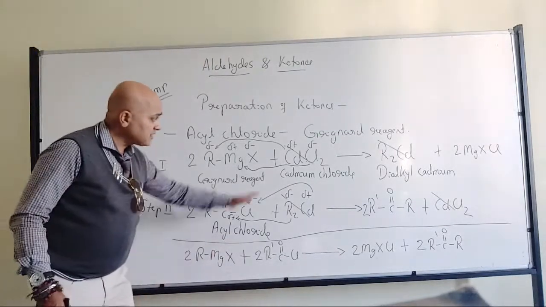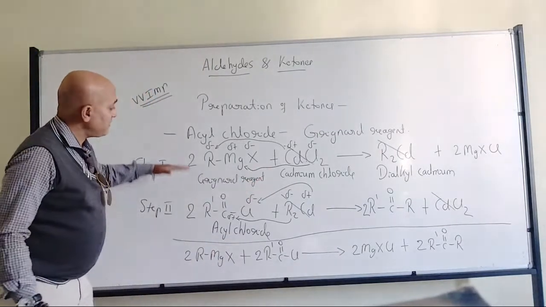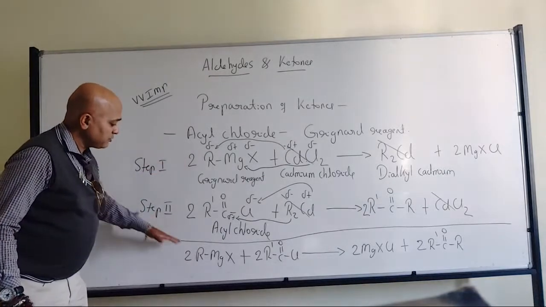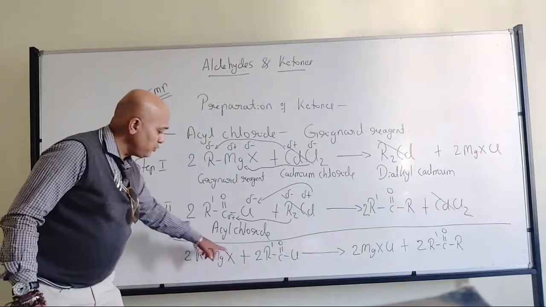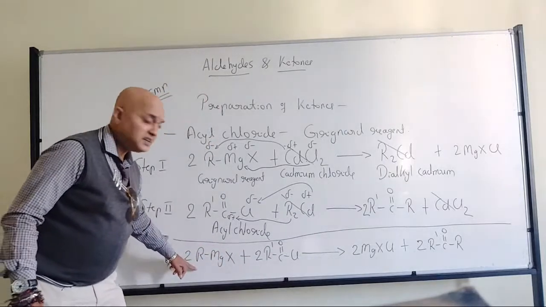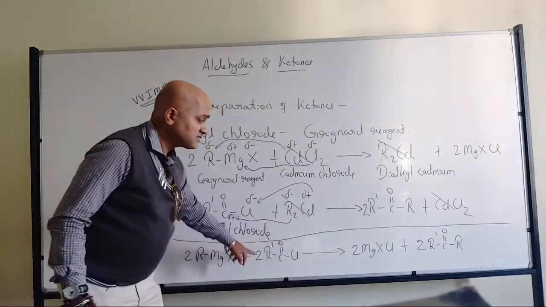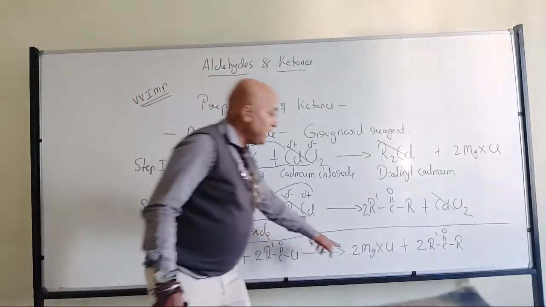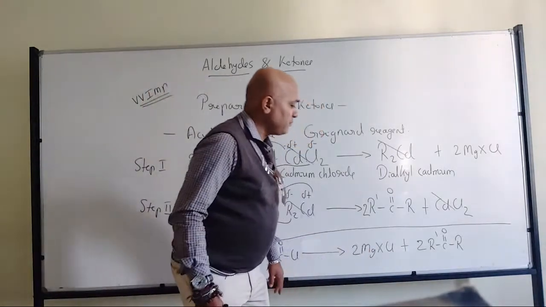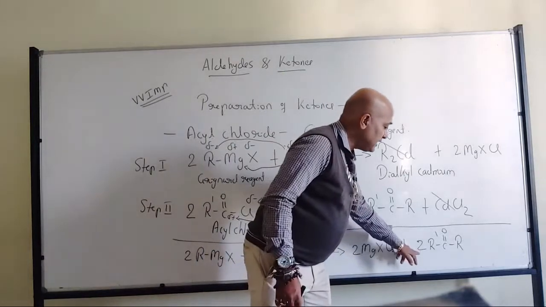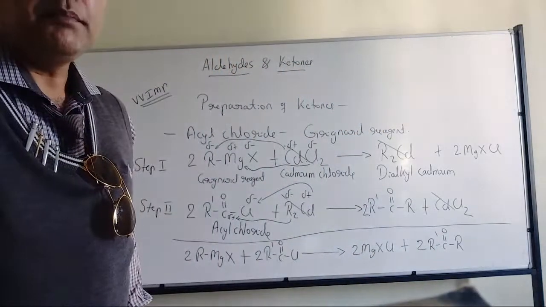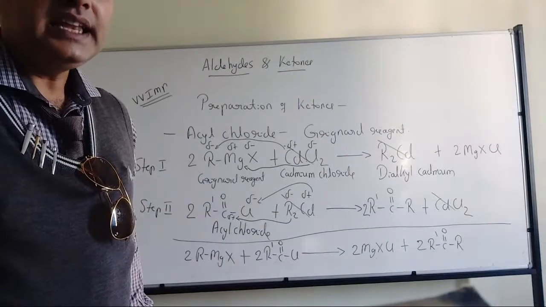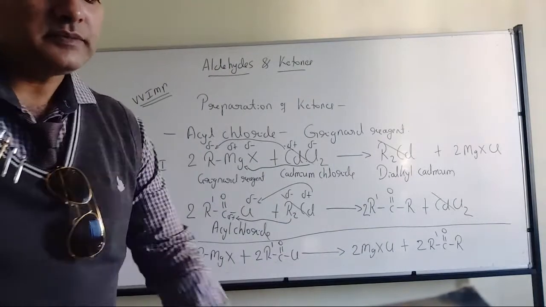So if I combine step 1 and step 2, I can see the overall reaction where 2 molecules of Grignard reagent react with 2 molecules of acyl chloride to give 2 molecules of magnesium halide chloride and 2 molecules of ketones. Got my point? Any doubts with regard to this one?